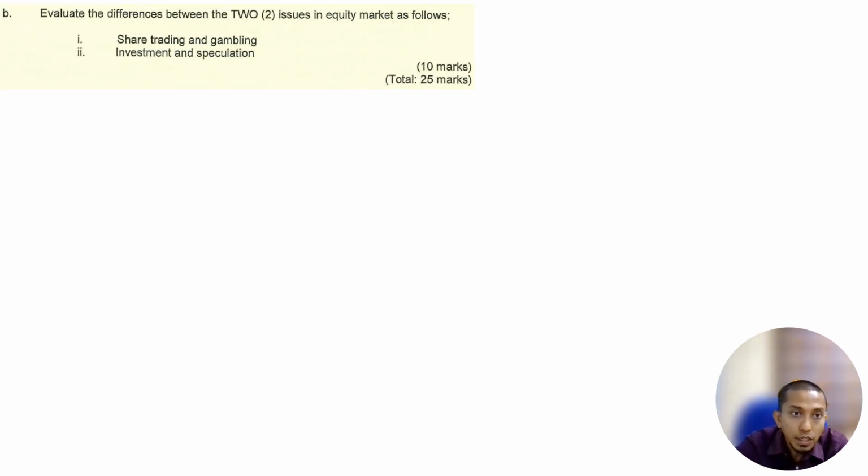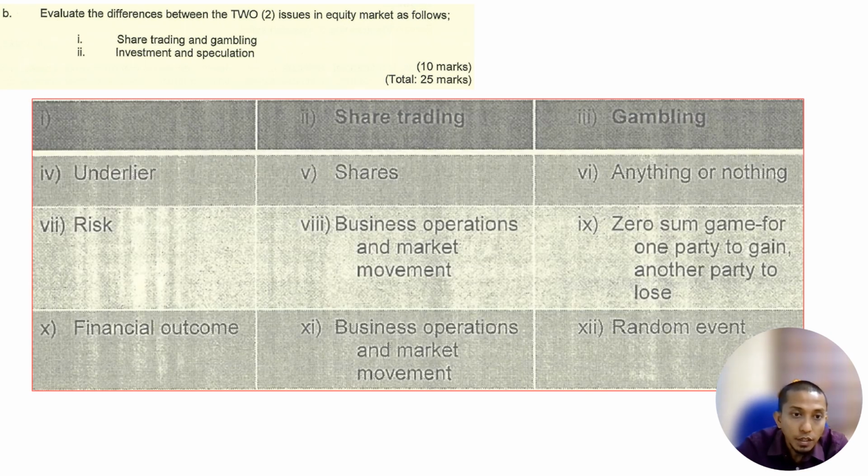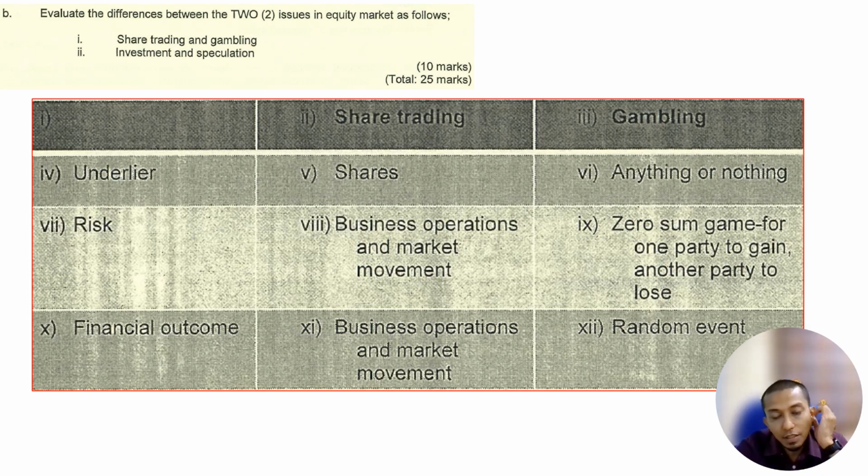So the next part, evaluate the difference between two issues in Sharia market: share trading and gambling, investment and speculation. This one I just take the answer from the suggested solution. Share trading, the underlying is a share, while gambling is anything or nothing.